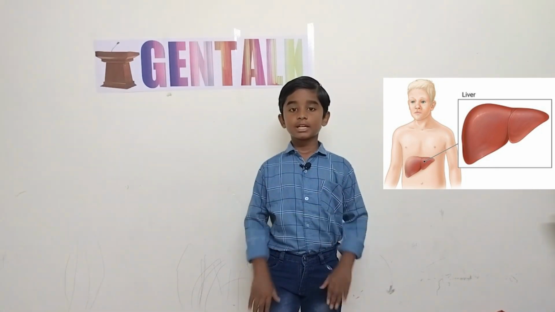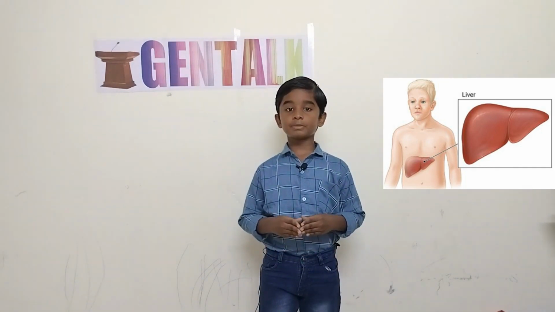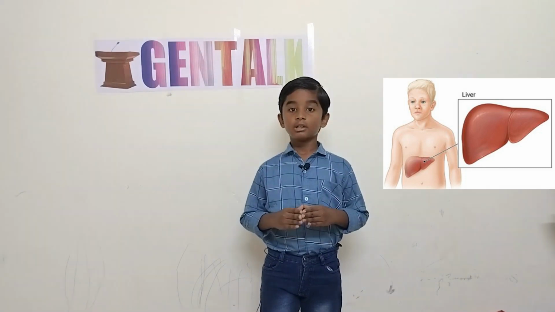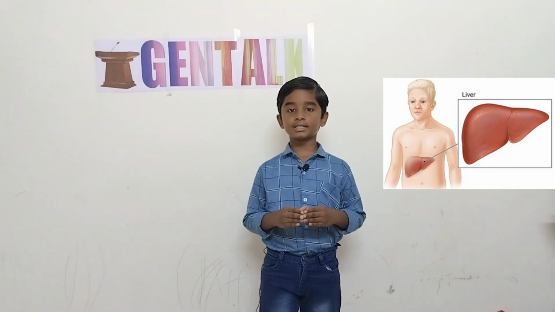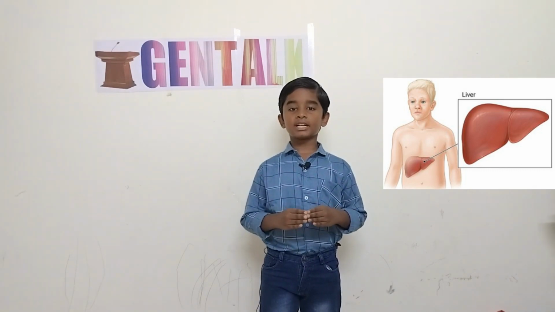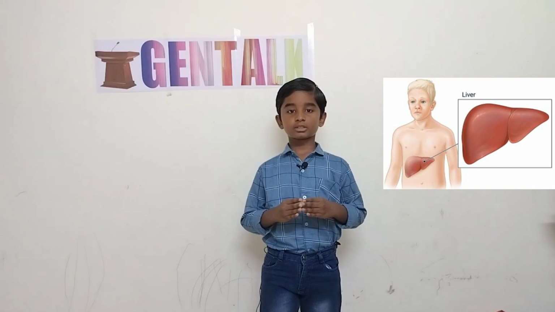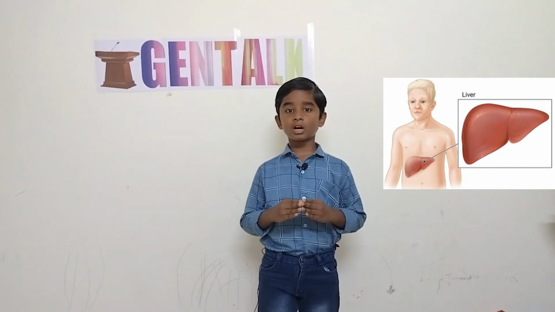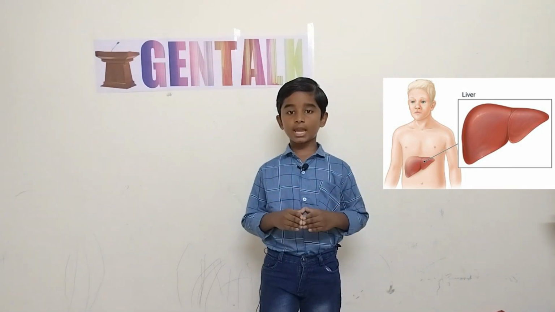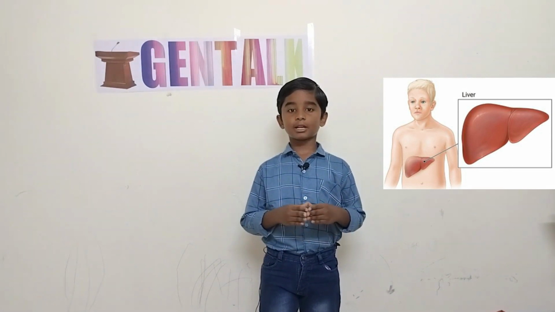And finally, here are the contagious diseases. So what are contagious diseases? Contagious diseases are diseases that can be spread from person to person. For example, hepatitis. There are different forms of hepatitis: hepatitis A, hepatitis B, and hepatitis C.